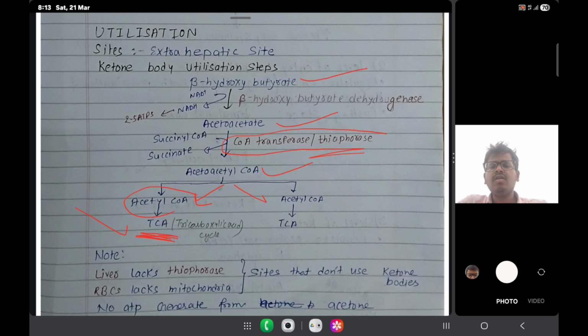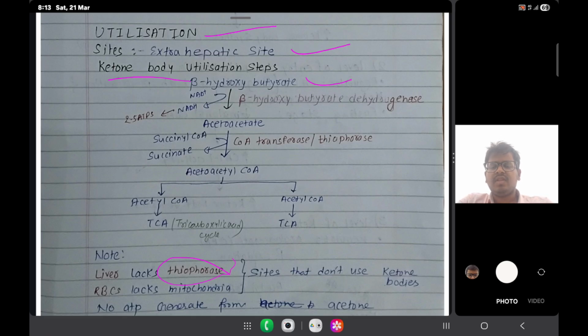So what happens in utilization? From the start, the utilization site is extrahepatic, because in hepatic, that is in liver, there is a lack of thiophorase enzyme. In ketone body utilization, the first step, from the synthesis, we have beta hydroxybutyrate.